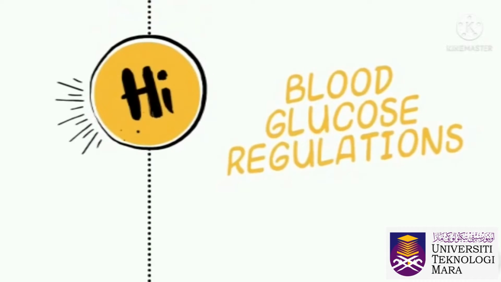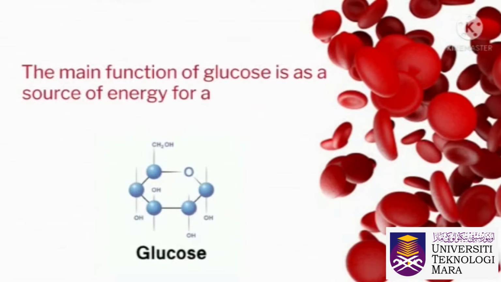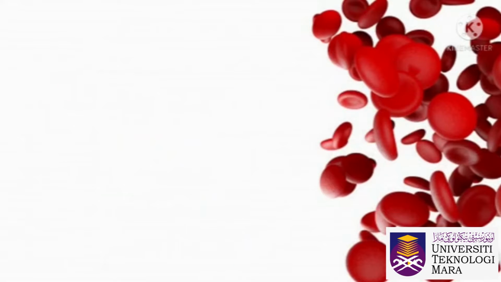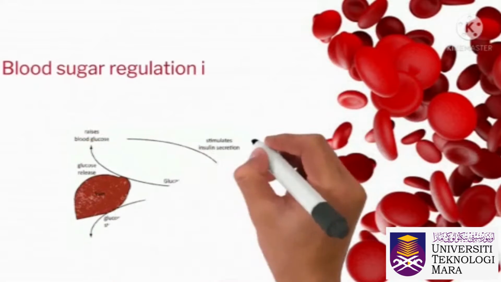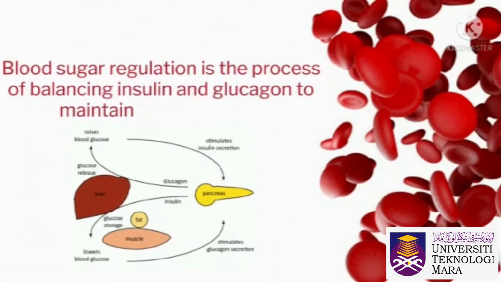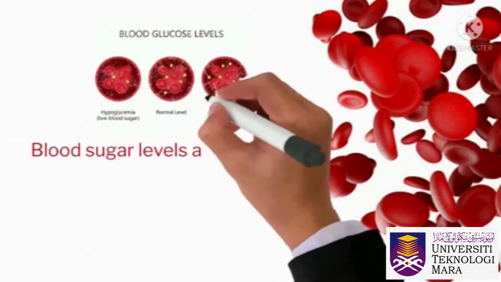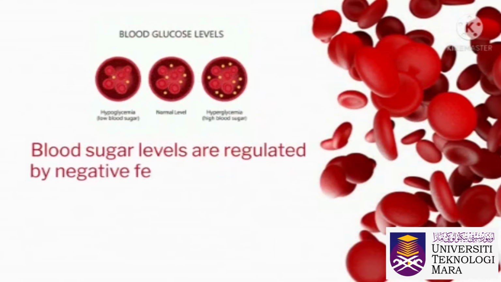Blood glucose regulation. The main function of glucose is as a source of energy for almost all cells in the body. Blood sugar regulation is the process of balancing insulin and glucagon to maintain blood glucose. Blood sugar levels are regulated by negative feedback in order to keep the body in balance.